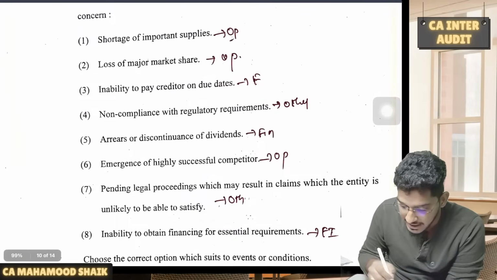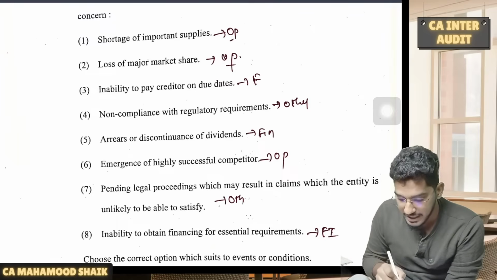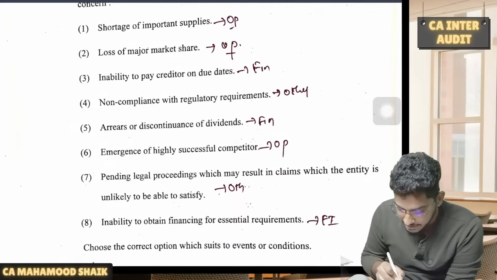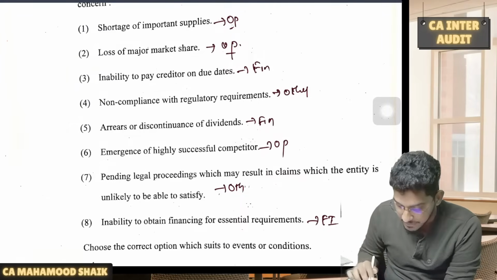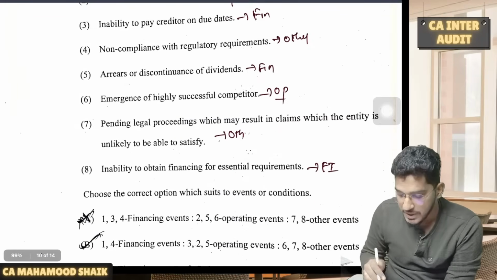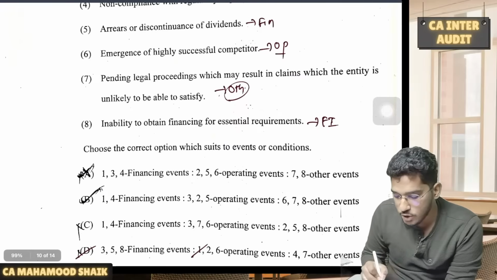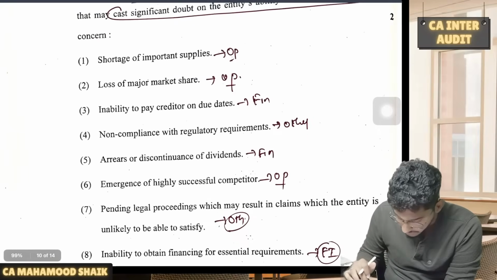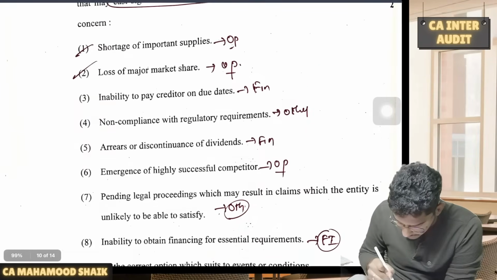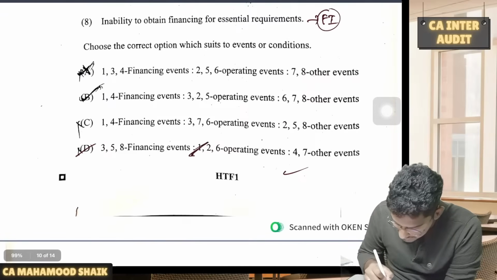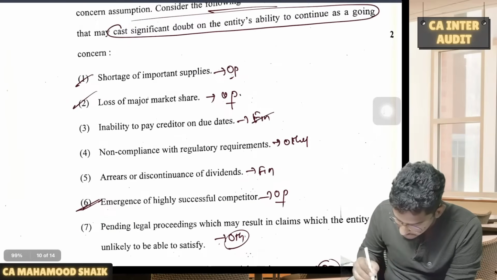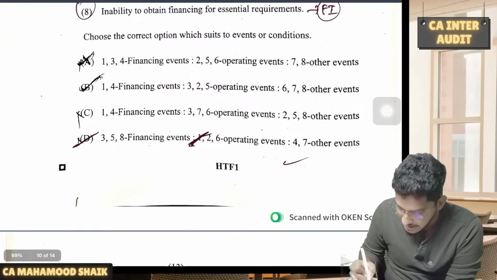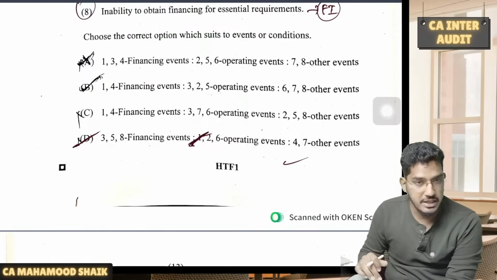Shortage of important supplies, operating indicator. Loss of major market share, operating indicator. Inability to pay the creditor, financial indicator. Non-compliance with the regulatory requirement, other indicator. Arrears or discontinuance of dividends, financial indicator. Emergence of highly successful competitor, operating indicator. Pending legal proceedings, other indicator. Inability to obtain financing, financial indicator. So now I have made that list here. So once again, 1, 2 and 6 are operating events. And as you could see here, 3, 5 and 8 are financial indicators and 4 and 7 are other events. So option D will be the correct option here.